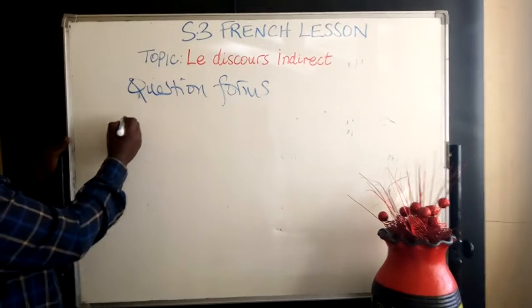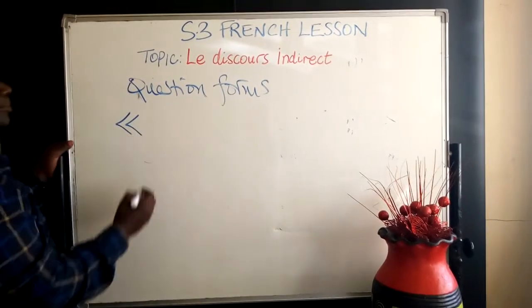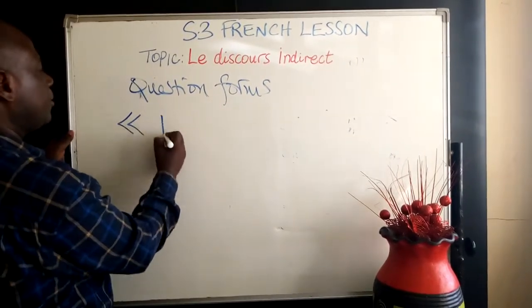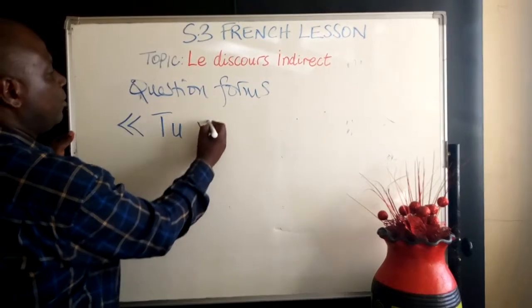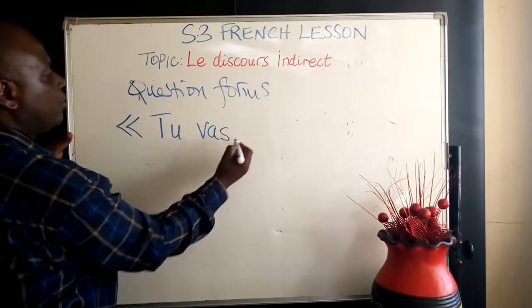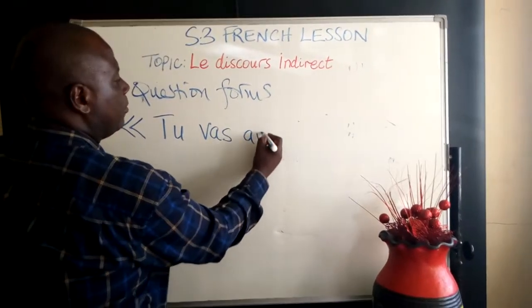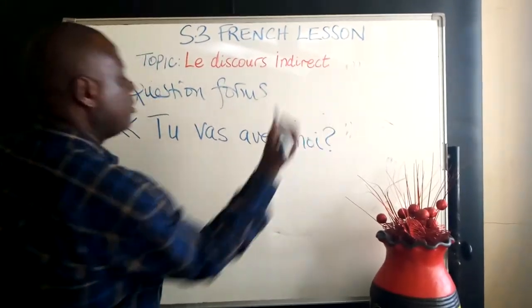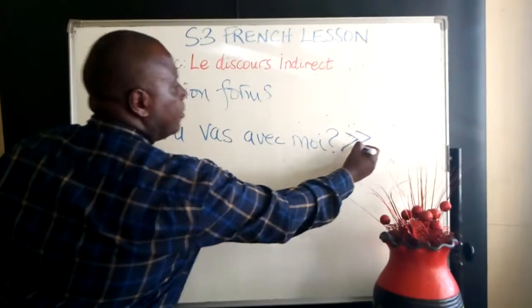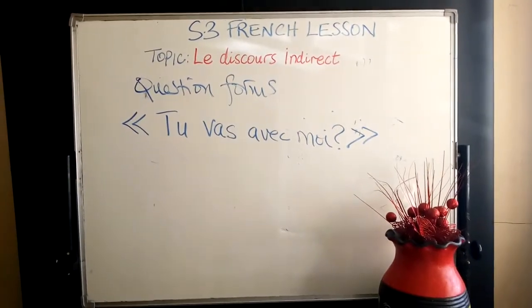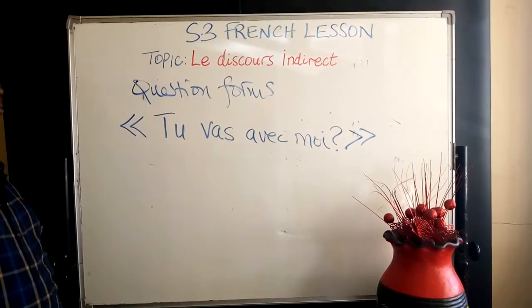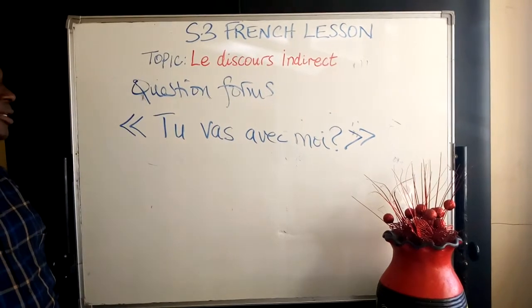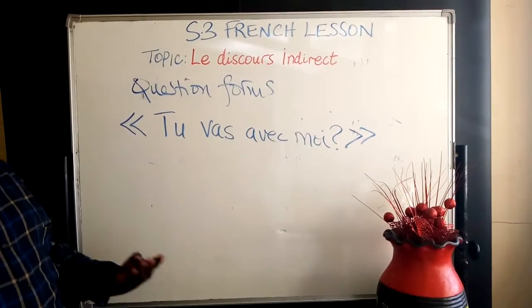A question in French. A question reads, tu vas avec moi? Are you going with me? Tu vas avec moi?